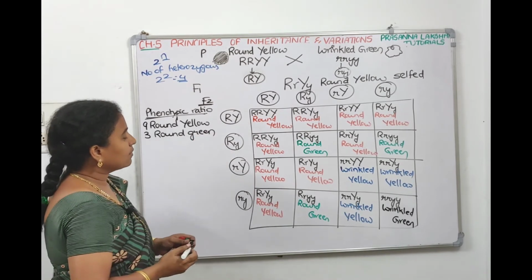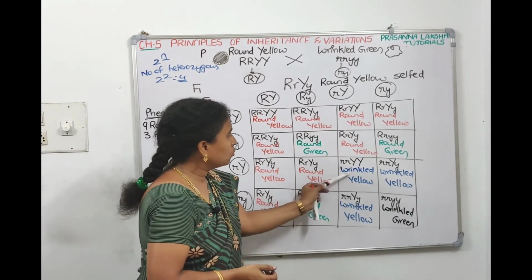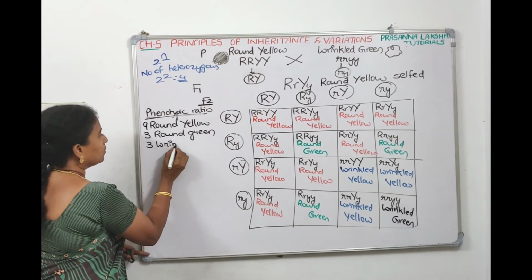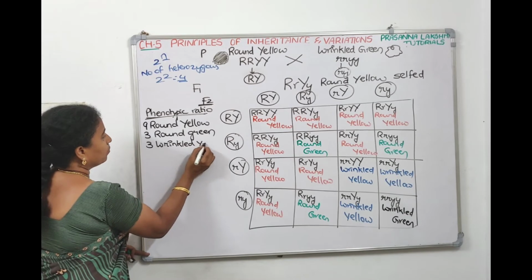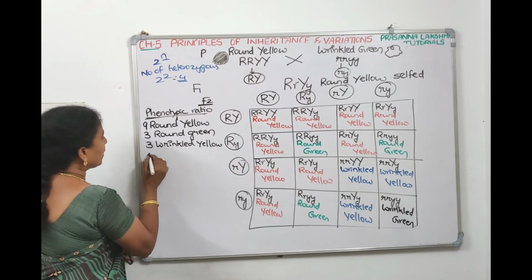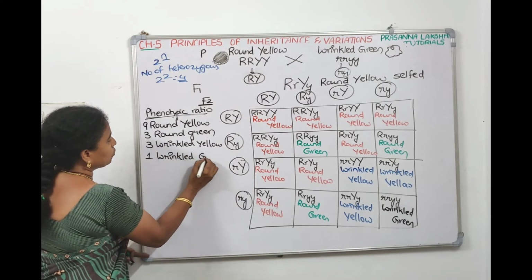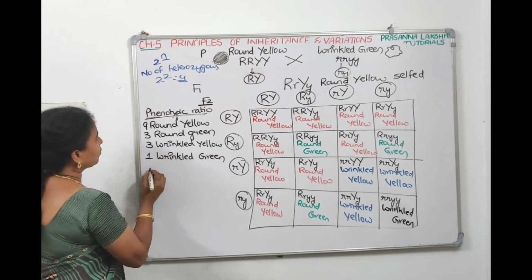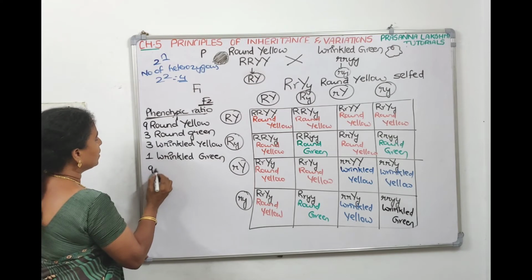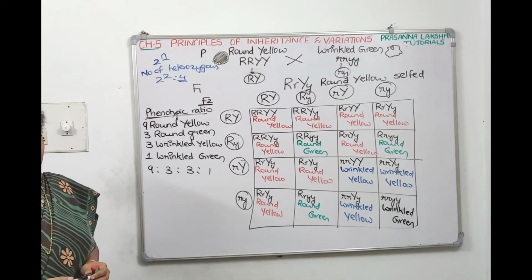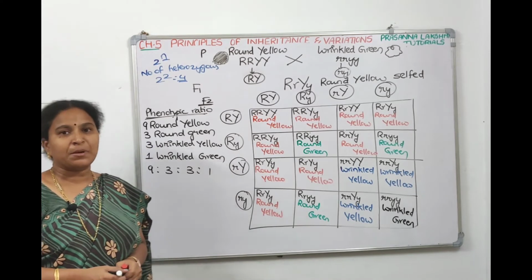How many are wrinkled and yellow? 1, 2, 3. So 3 are wrinkled yellow. Last one we got wrinkled green. So if anyone asks you what is the phenotypic ratio for a dihybrid cross, it is 9:3:3:1. In this 16, 9 plus 3, 12, 12 plus 3, 15, 15 plus 1, 16.